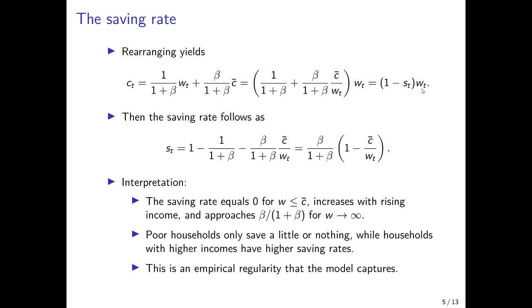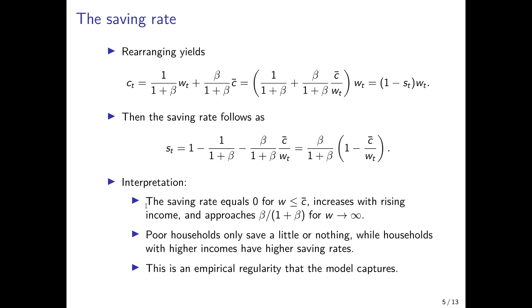So now we can again simplify things and compute the saving rate explicitly from this expression here. And here we exactly have the effect that I've said before. So the saving rate at time t now depends positively on the wage rate, because if the wage rate increases, the negative term here decreases, and the saving rate would increase in wages.